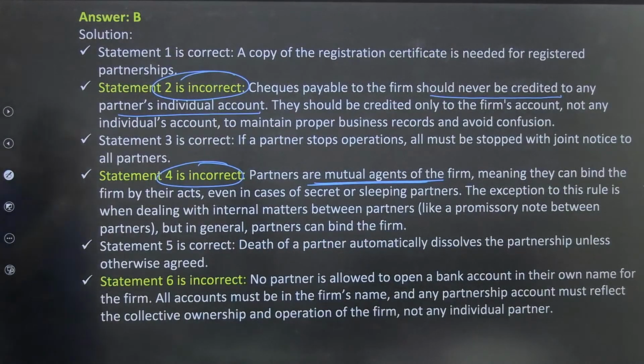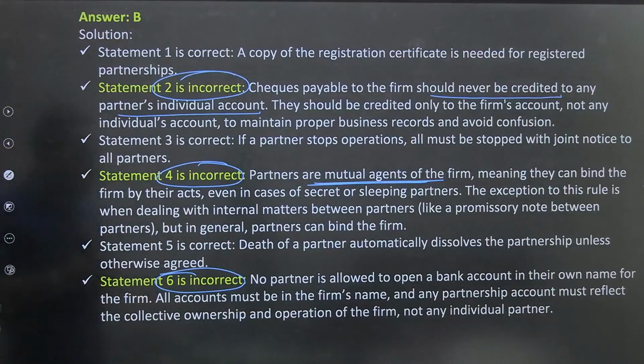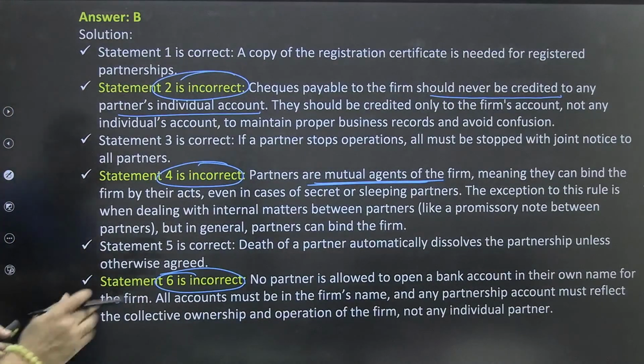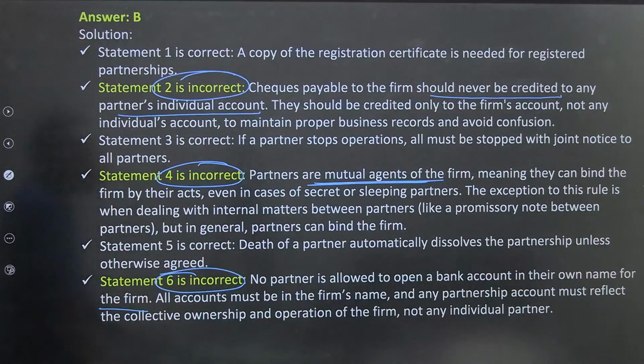The exception to this rule is when dealing with internal matters between partners, like a promissory note between partners, but in general partners can bind the firm. Statement 6: no partner is allowed to open a bank account in their own name in the firm. All accounts must be in the firm name, and any partner's account must reflect the collective ownership and operations of the firm, not any individual partner.